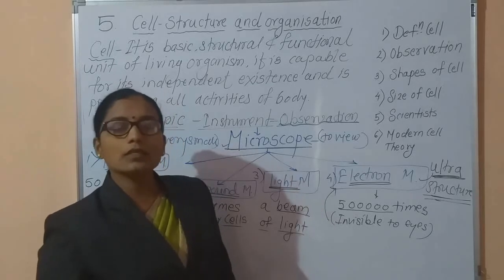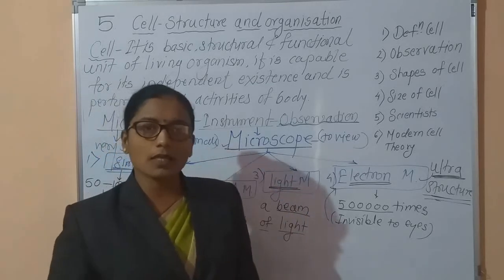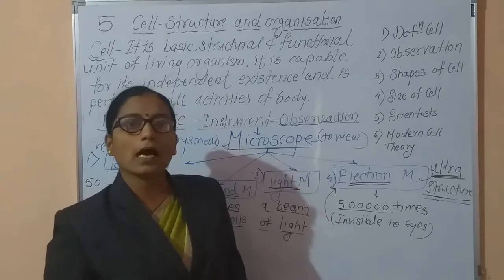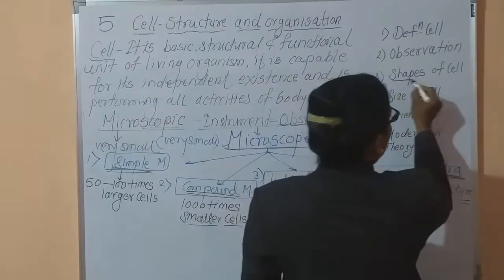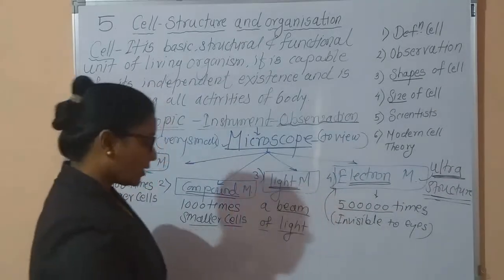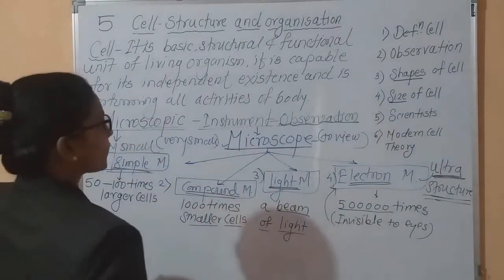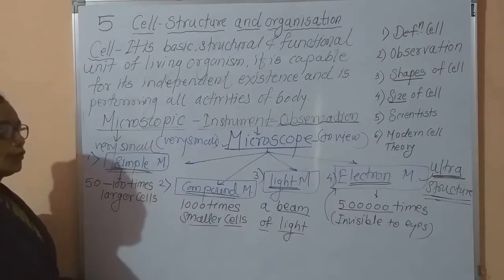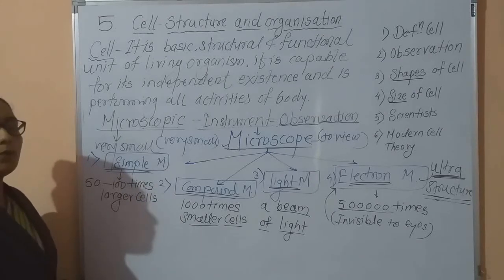Because these cells, whether plant cells or animal cells, are of different shapes and different sizes. Okay, it means there is a vast variety in the case of the cell, due to which we need different types of microscope.